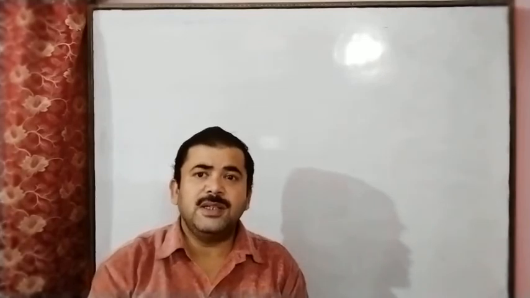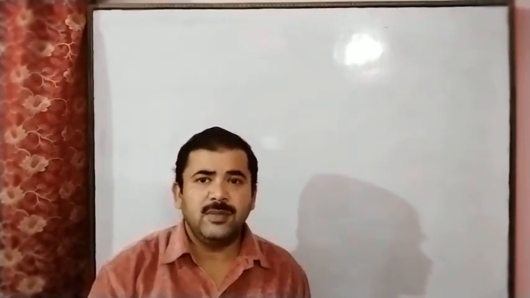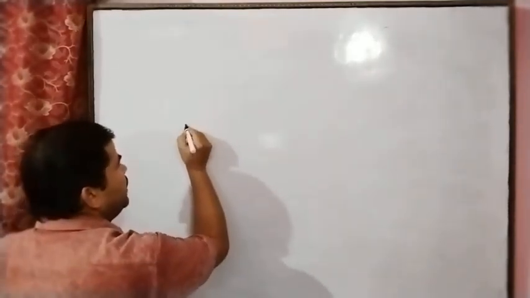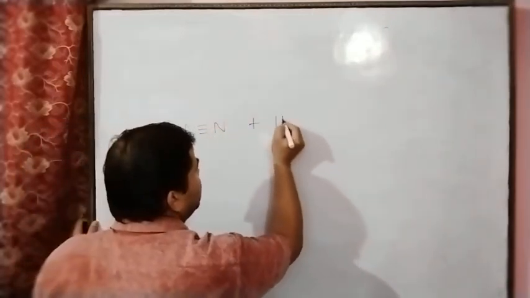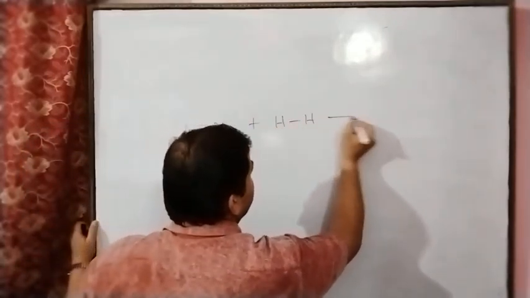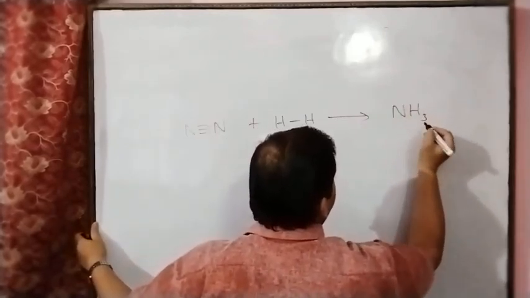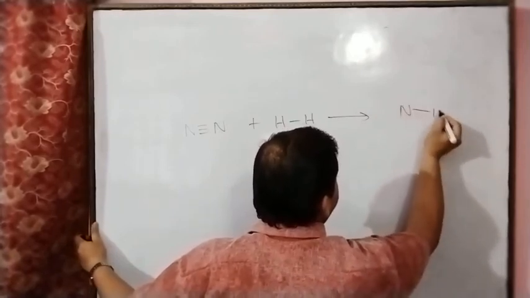When they react with each other, this gives ammonia, NH3. Here we can see nitrogen as N triple bond N, and here also hydrogen. So in this way ammonia develops, and we can write it in this way.